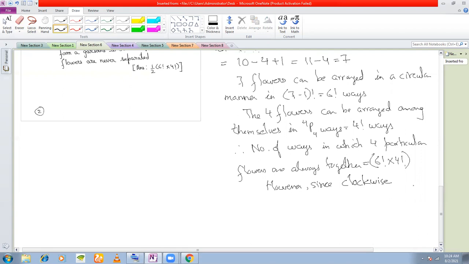Whether you start in a clockwise manner or whether you start in a counterclockwise manner, it's the same thing.